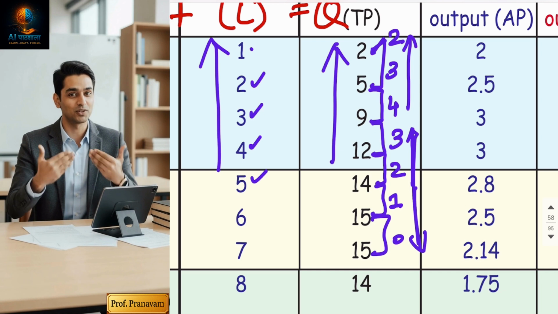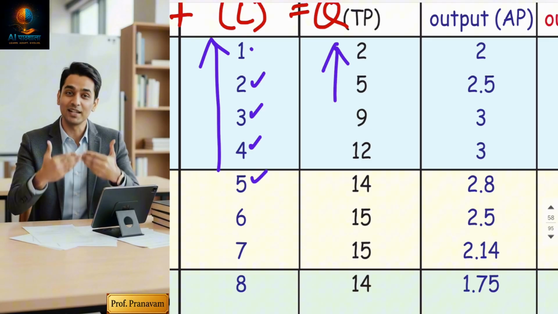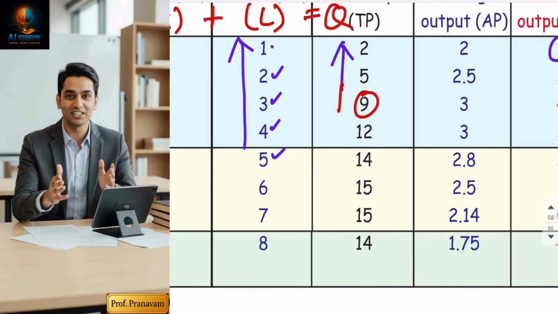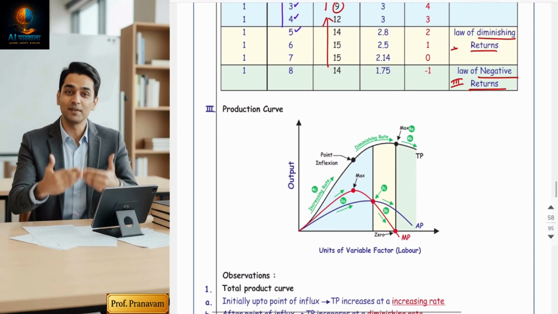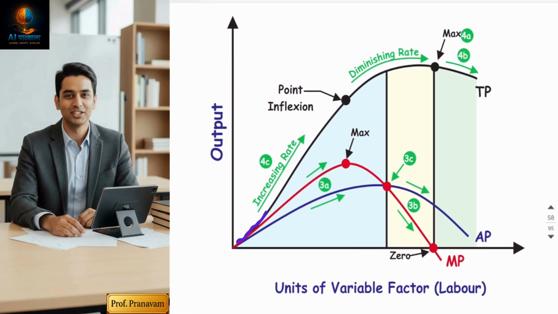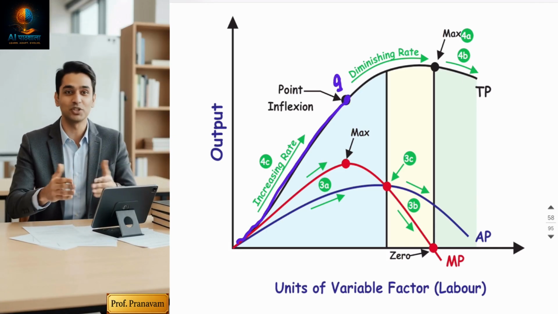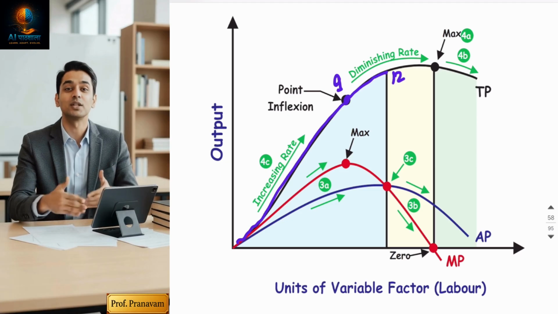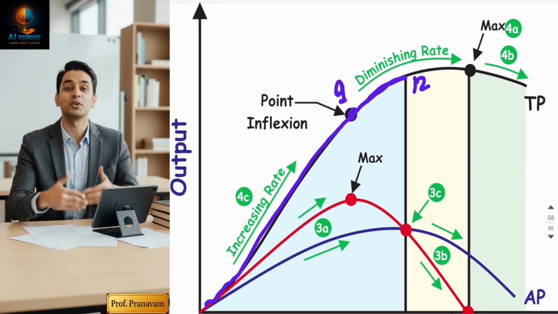So there are two ways of rising. Am I correct? Yes. Now, why am I explaining this? Because of this only, one point has been derived. Till the ninth point, my TP is increasing in a speedier manner. But after ninth, it is increasing no doubt, but in a slower manner. So in your first stage, your TP is increasing. See the black line, TP is increasing at an increasing rate up to 0.9 units. And after 9 my TP increases and reaches 12 units and my first stage gets over. But after this my TP started increasing in a slower manner, so there is a breach of trend.